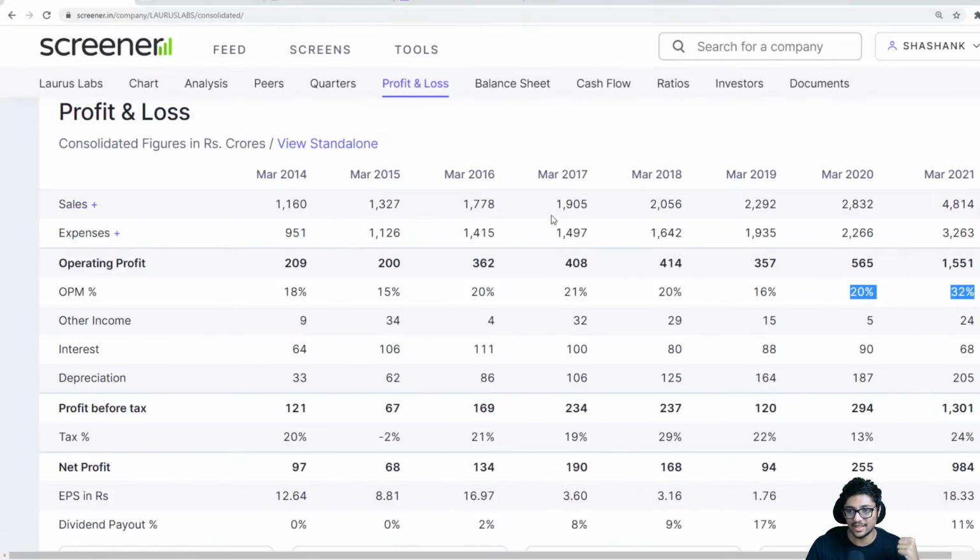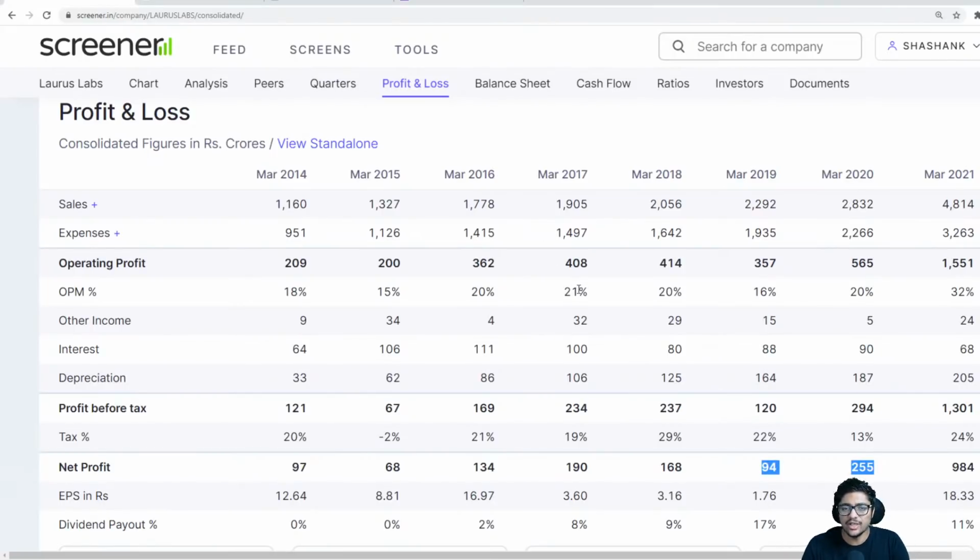look at the sales. It has to keep growing. This is for a good company. The sales have to be growing, the operating profit margin has to be growing as well, and the interest has to be low. If the interest keeps coming down, that means the loan is being cleared a lot, and the net profit should be high. This is what I look at in a good stock, only from a profit and loss account statement.